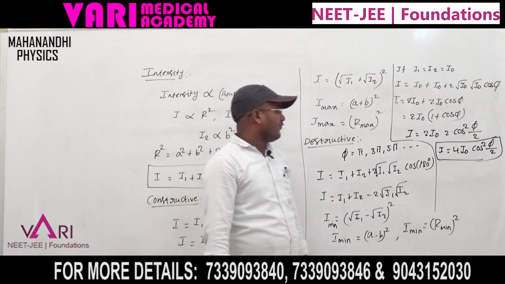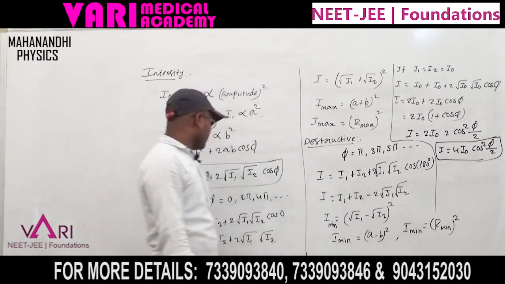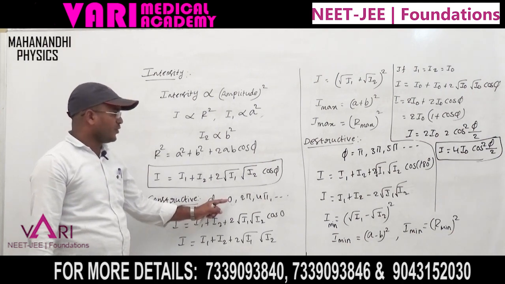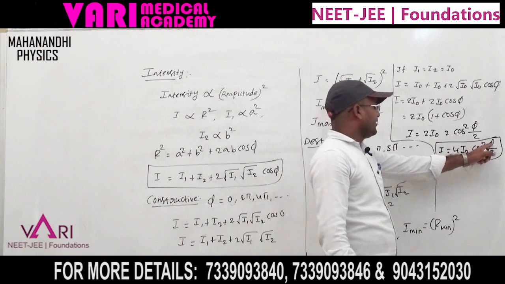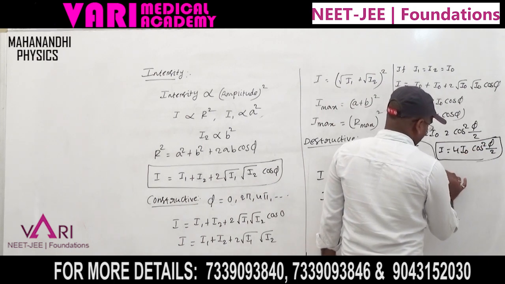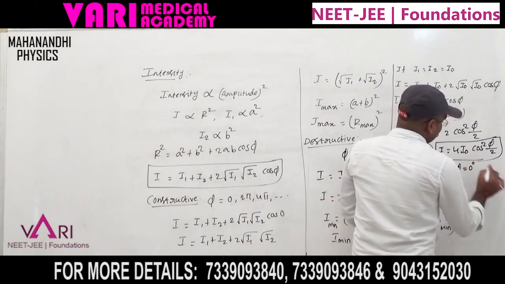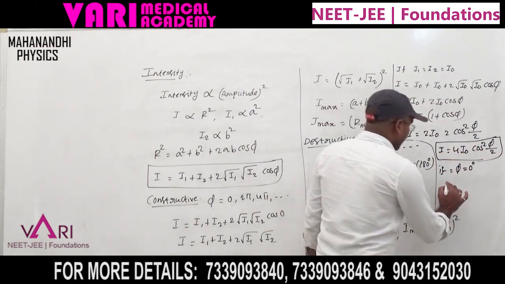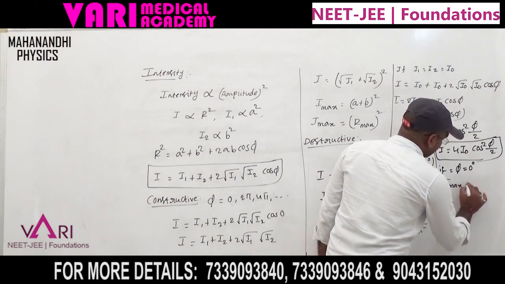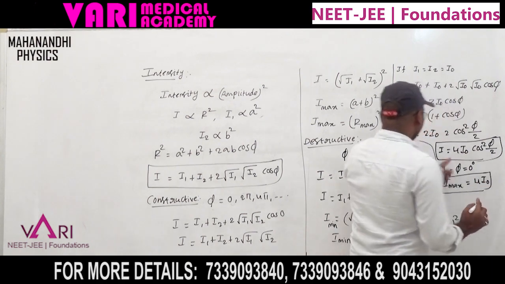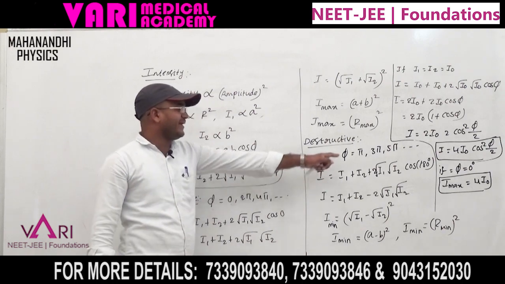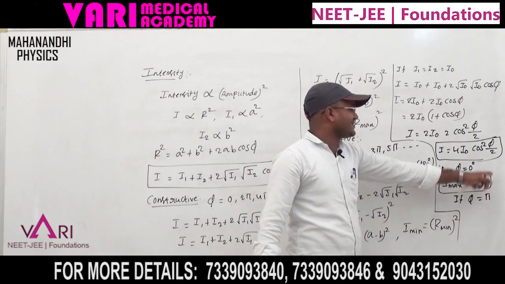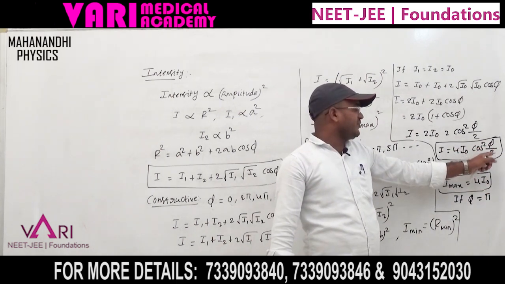Now what is the maximum and what is the minimum? Maximum is at constructive interference, where the phase angle is 0. Substituting φ = 0, cos 0 is 1, and 1 square is 1, so I maximum is 4I0. Similarly, if φ = π, then π is 180 degrees, and 180 by 2 is 90 degrees.